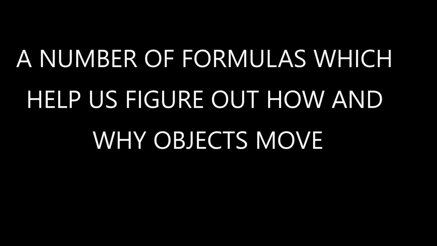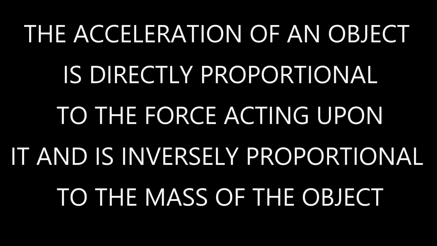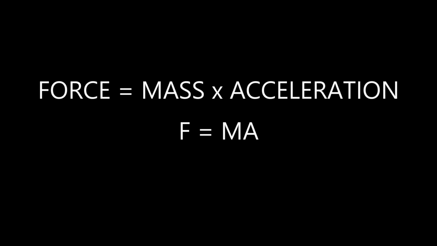Now, let's head over to Newton's second law of motion, which is arguably the most important of all the laws. The reason for this being is that we get a number of formulas from this which help us calculate how and why objects move. And so the second law defines how the acceleration of an object is directly proportional to the force acting upon it, and is inversely proportional to the mass of the object. The best way to remember this law is to memorize the following formula. Force equals mass times acceleration.